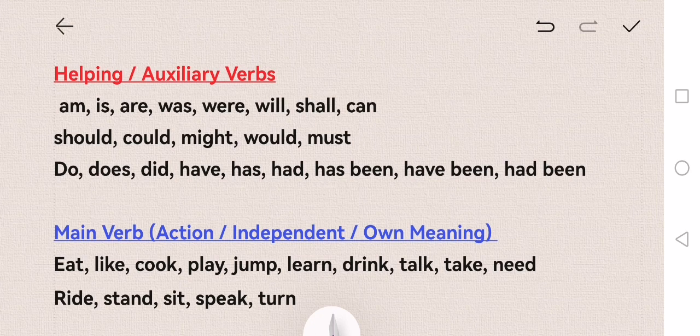For example, if you have a look at am, is, are. If you say "I am a boy" or "I am a girl", that makes sense. But if you just say simply "I am", it doesn't make any sense, because it is waiting for something else to finish the sentence. So anything which is am, is, are, was, were, will, shall, can, should, could, might, would, must, do, does, did, have, has been, have been, had been. Any sentence where you see words like this, those are auxiliary verbs.